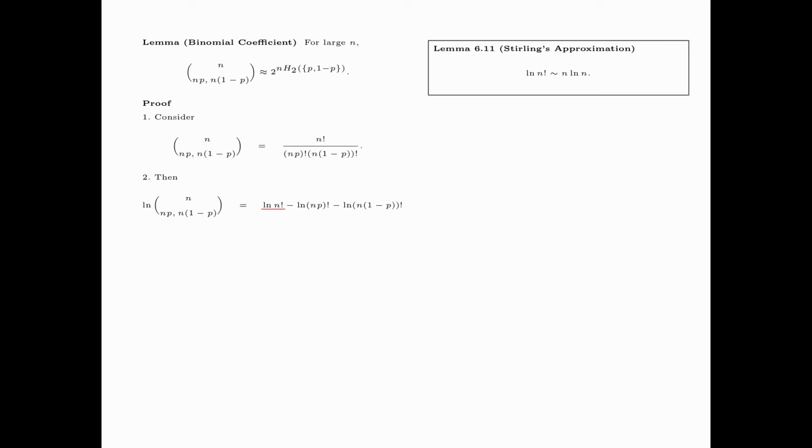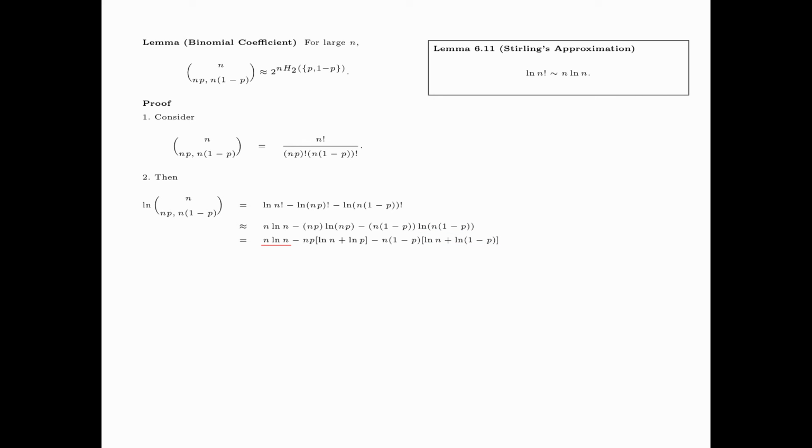First, log n factorial is approximated by n times log n. Log np factorial is approximated by np log np, and log n times 1 minus p factorial is approximated by n times 1 minus p log n times 1 minus p. Now write log np as log n plus log p, and log n times 1 minus p as log n plus log 1 minus p.